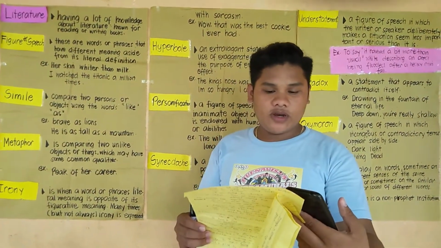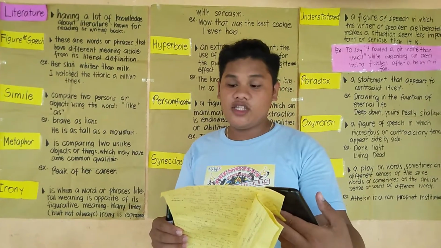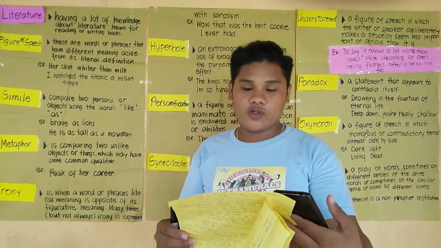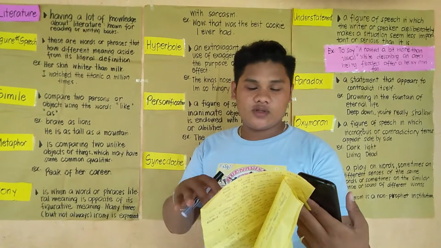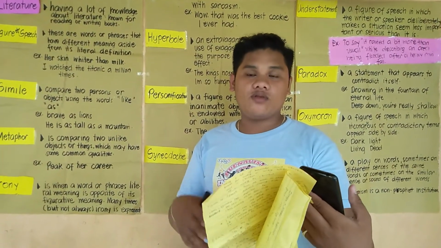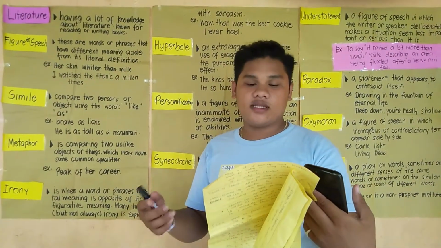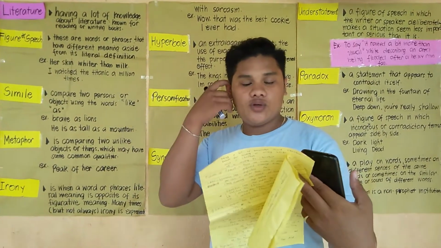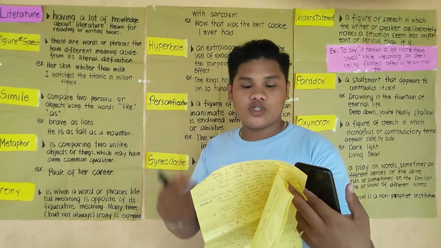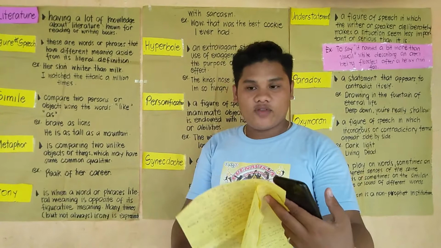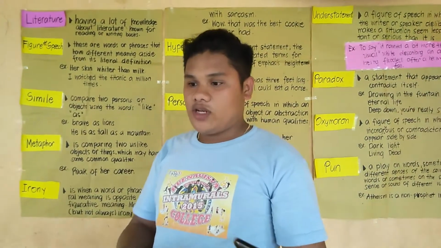Another example here is you see a student teaching his teacher how to use a projector. So it is the opposite, since the teacher will be the one to teach his students how to use a projector. So that is one of the examples of irony.